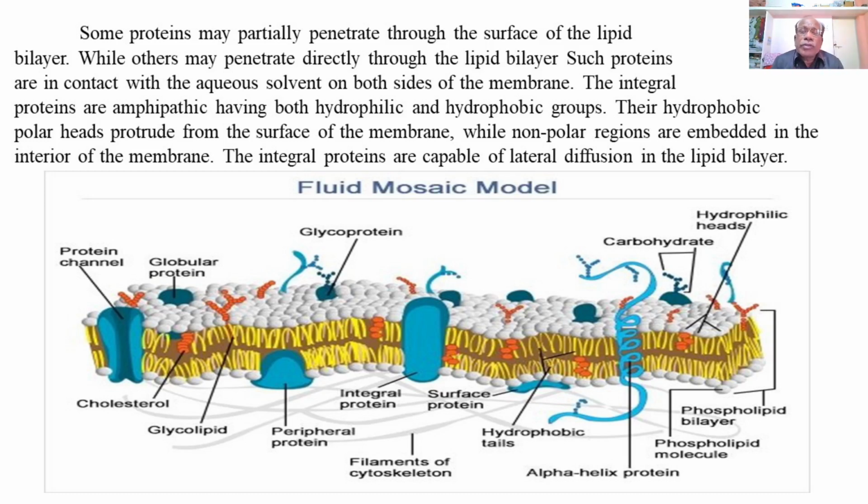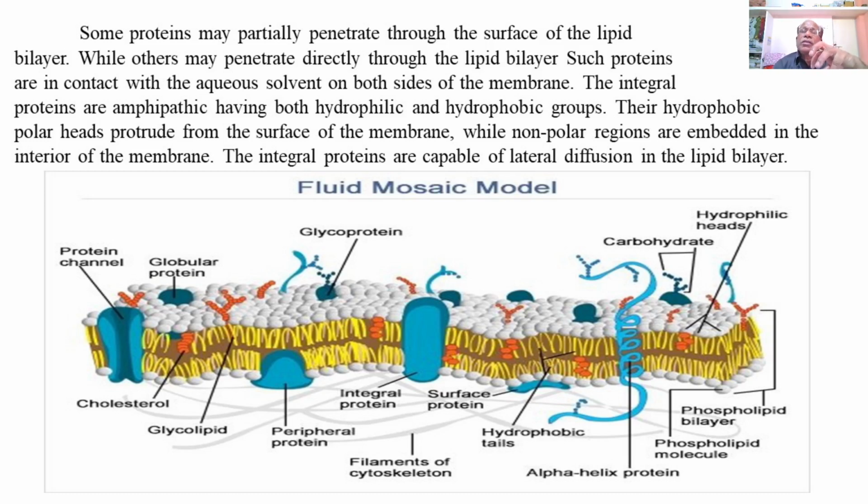Then it also shows orange colored lipids, which are in association with protein molecules to form lipoproteins, and there are certain coiled structures representing glycoproteins.